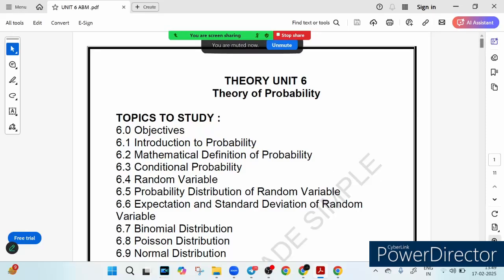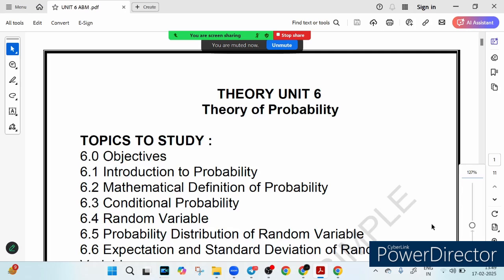So this is our unit number 6 of AVM theory portion, and we are talking about the theories of probability. So we'll talk about it.